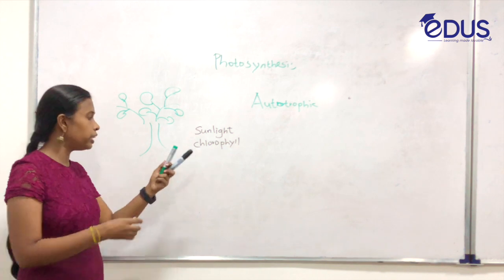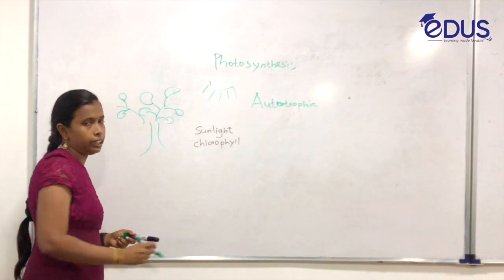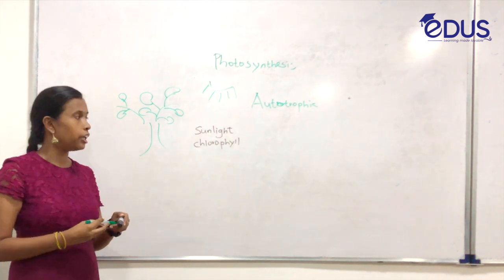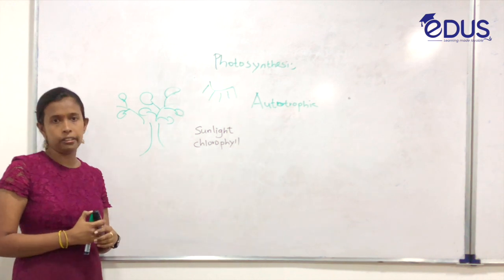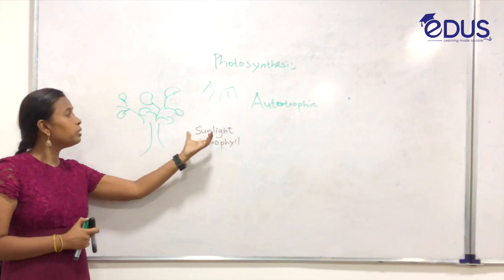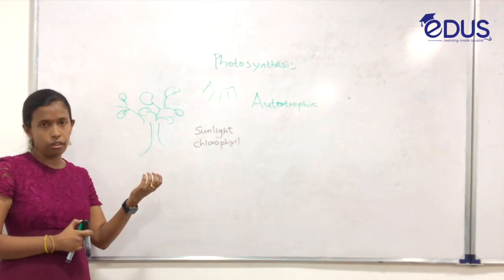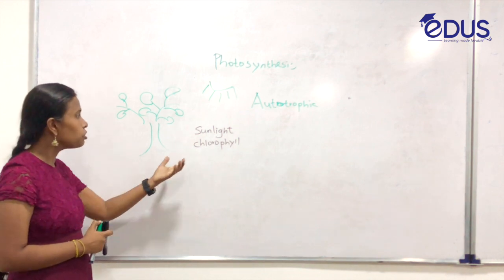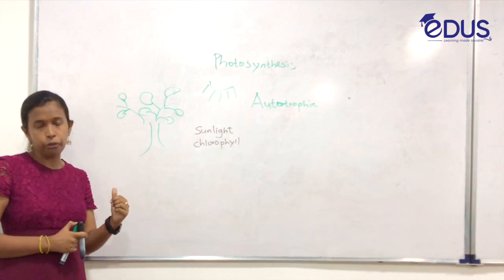The chlorophyll pigment will capture the sunlight, so now the plant has got the energy through the sunlight. The first one is sunlight, the second one is chlorophyll.